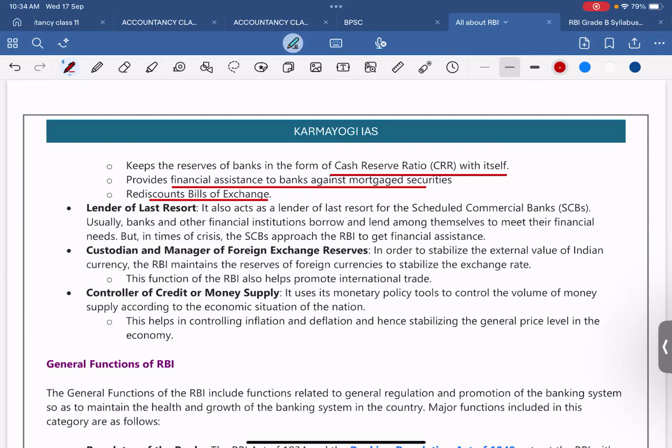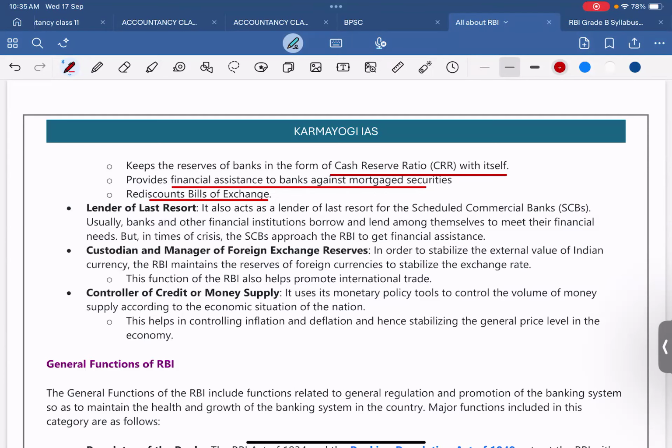Do you have any idea about the CRR? It is the amount of money which should be kept by all banks in the RBI. Very good.